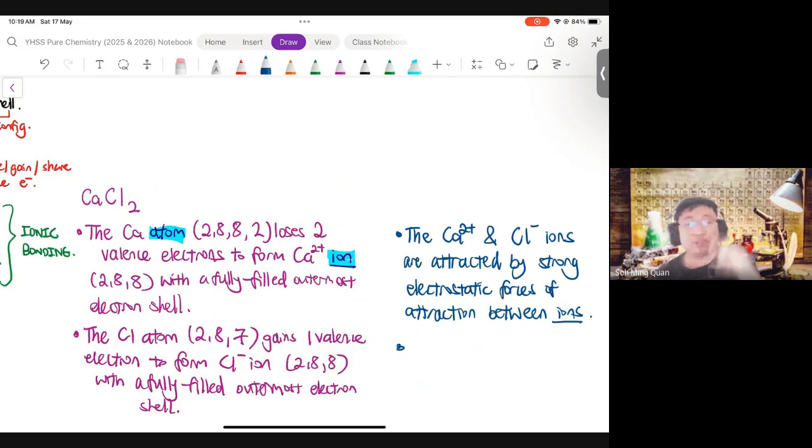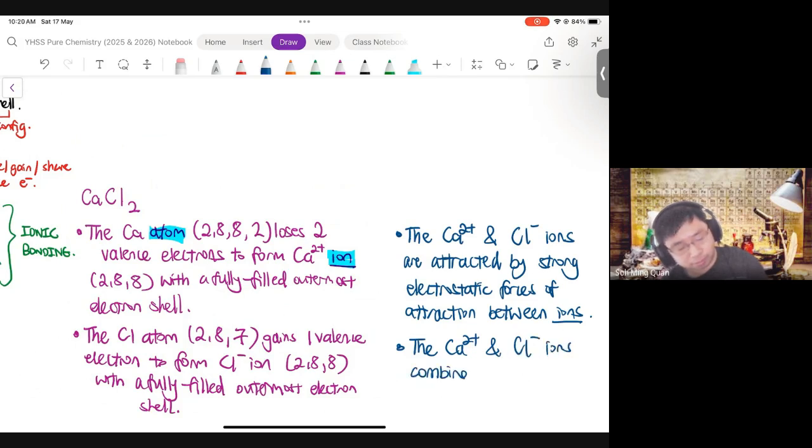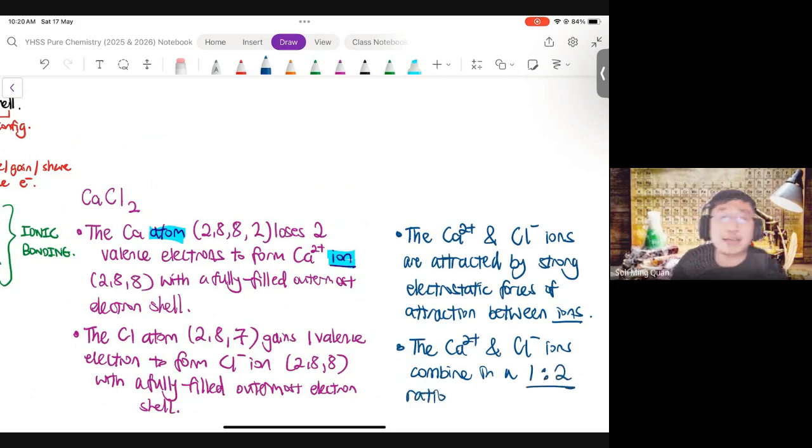And lastly, which some of you didn't mention during the essay, it's a specific compound. It's CaCl2, so it's a 1:2 ratio of Ca2+ and Cl-.